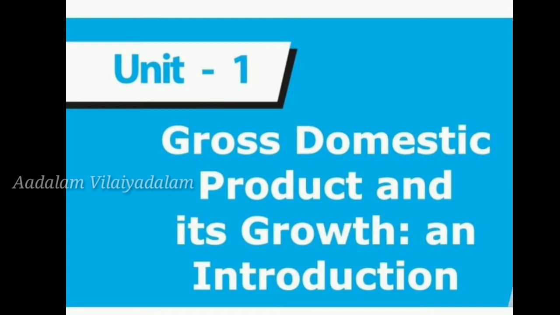The total value of goods produced and services provided in a country during 1 year. So during 1 year, the total value of goods produced. In our country, we produce a lot of goods, right? A lot of things, right? So the total value of these goods and the services provided in a country during a 1 year period is called gross domestic. Okay, gross. So it shows the economic wealth of our country.